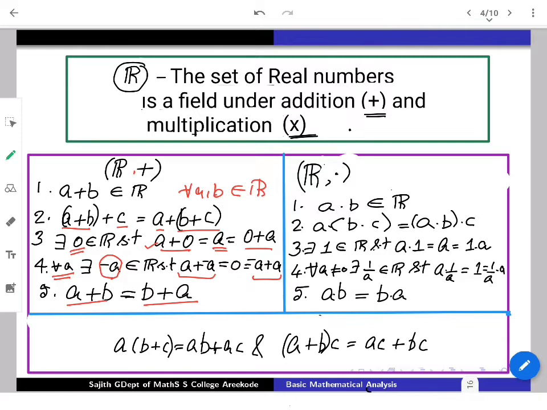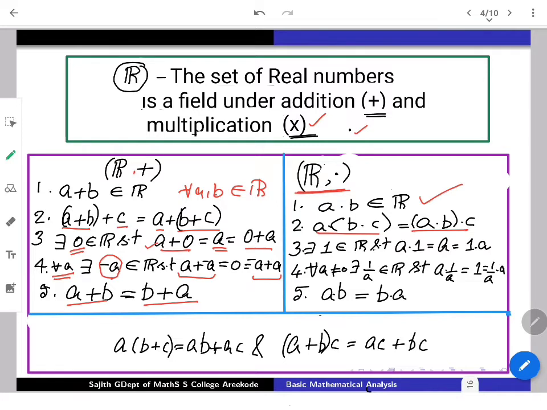We have another operation called multiplication also, which for convenience we will write as a dot, and later without the dot also. So R under multiplication, as we discussed with addition: closure holds now with multiplication. Associativity is also guaranteed.